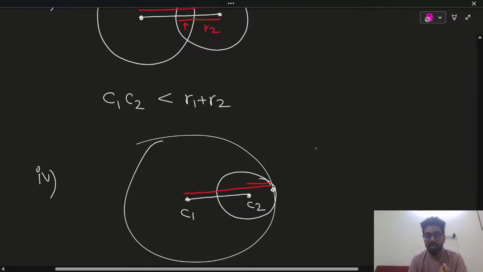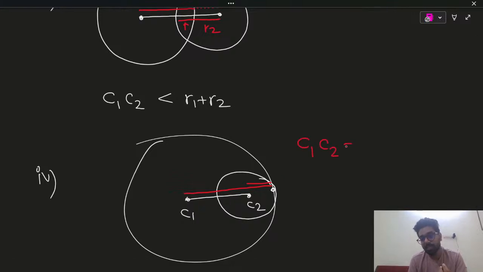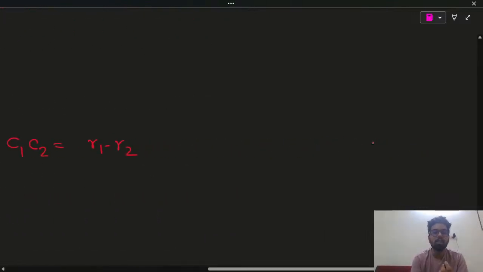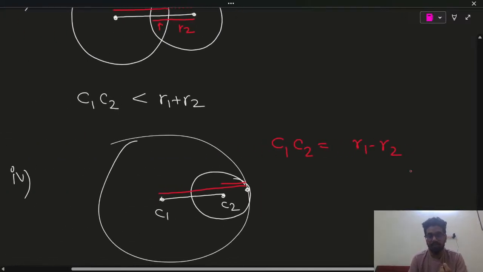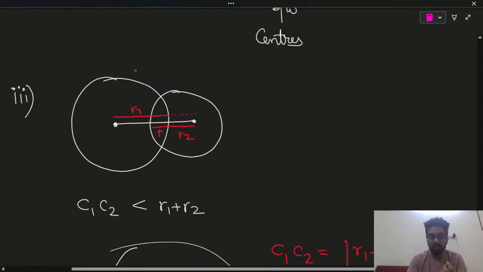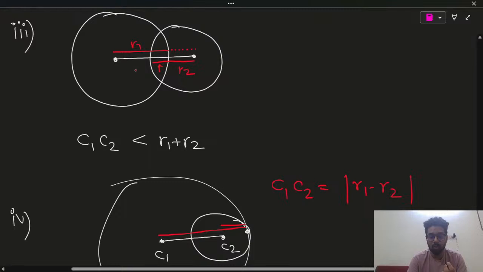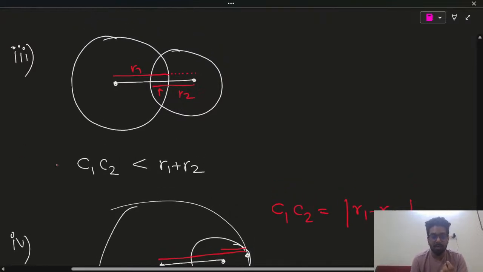So you can see C1, C2 is equal to R1 minus R2. But if I will not draw this diagram, then this equation does not say which one is greater. So we have to apply the mod sign. And from here we can say our this condition is middle of second and fourth one, right? So I will write down this is more than mod of R1 minus R2.